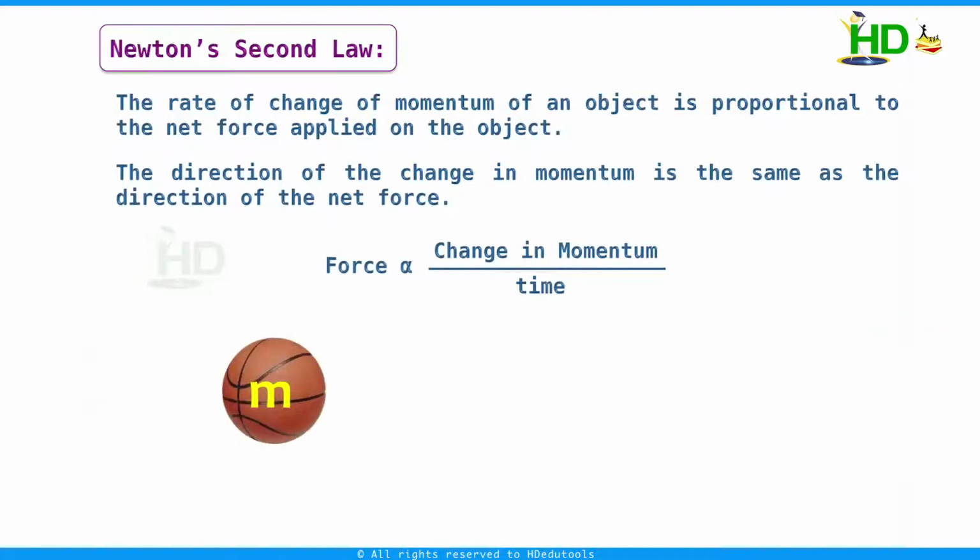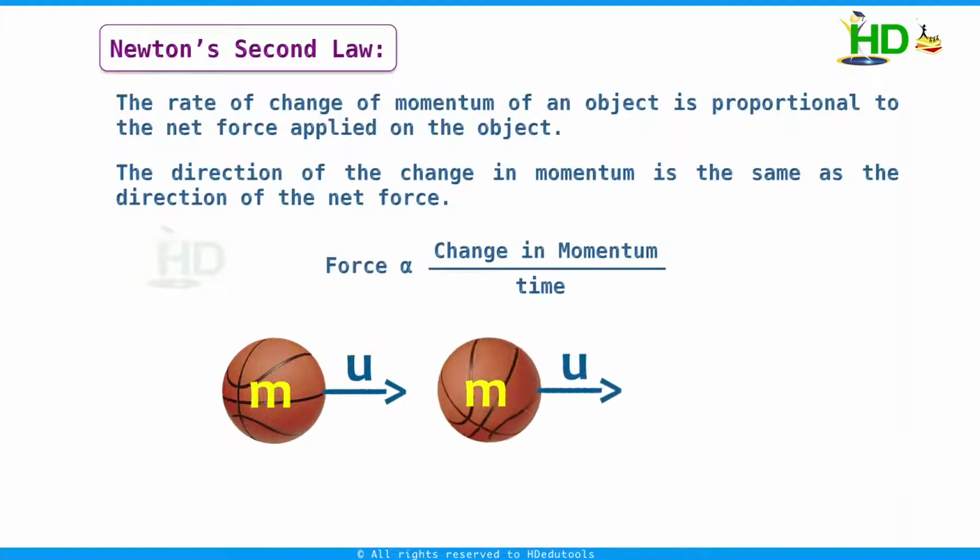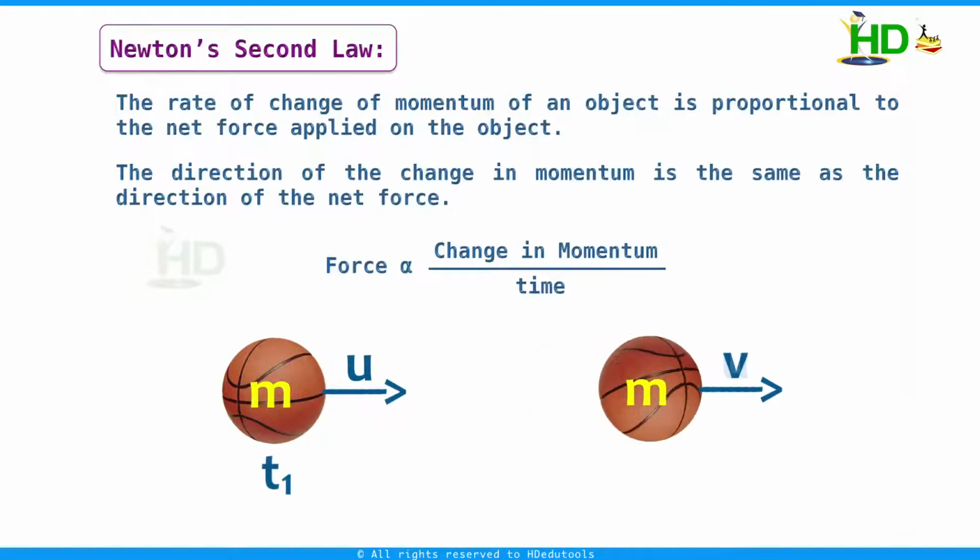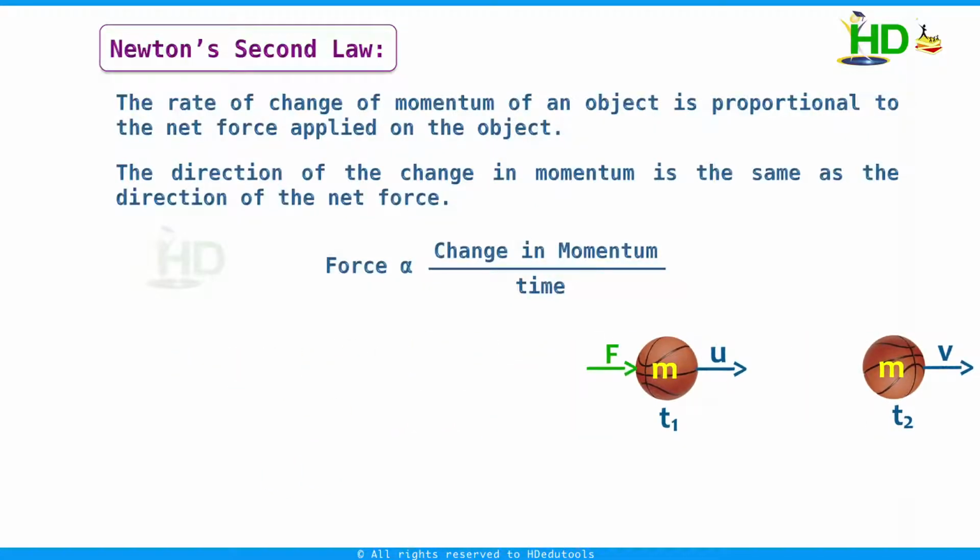Suppose we consider an object of mass m moving with velocity u. Initially I am taking the time t1. At time t2, the velocity of this object becomes v due to the application of force F. That means F is applied for a time interval t2 minus t1. Now in this case, force is directly proportional to change in momentum by time, that is mv minus mu by t2 minus t1. m into v is the final momentum, m into u is the initial momentum.